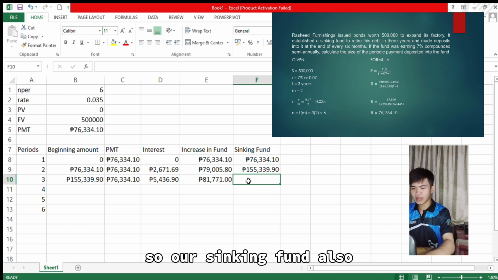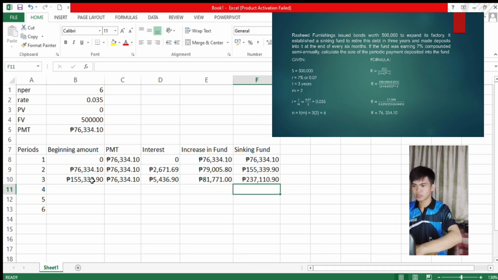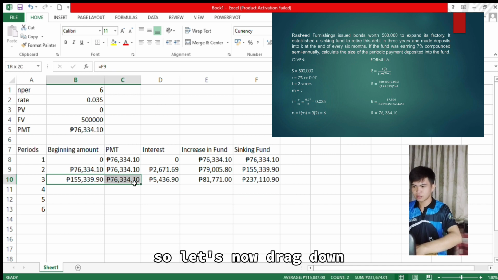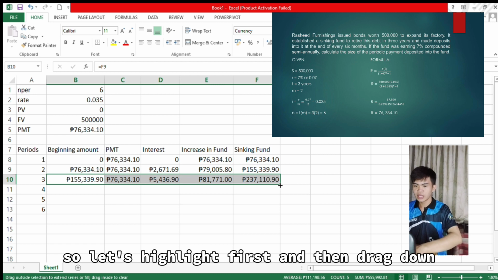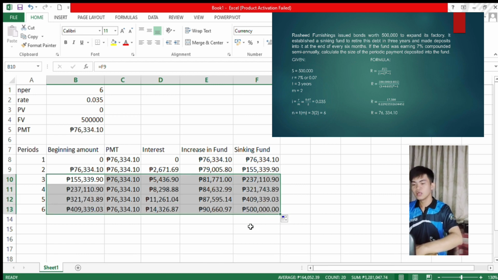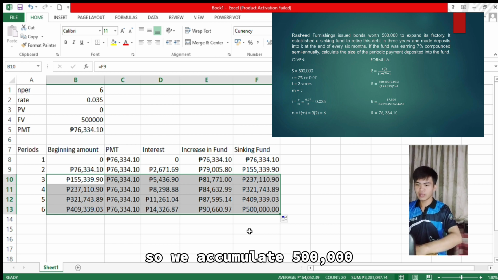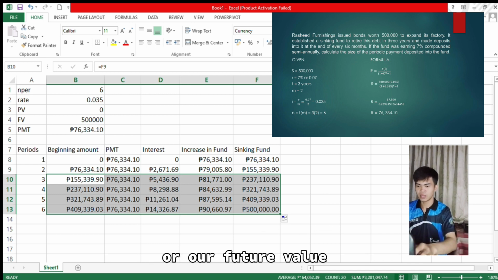So our sinking fund is also the beginning amount plus the increase in fund. So let's now drag down. Let's highlight first and then drag down. So we accumulate 500,000, same as our FV here, which is 500,000, our future bond.